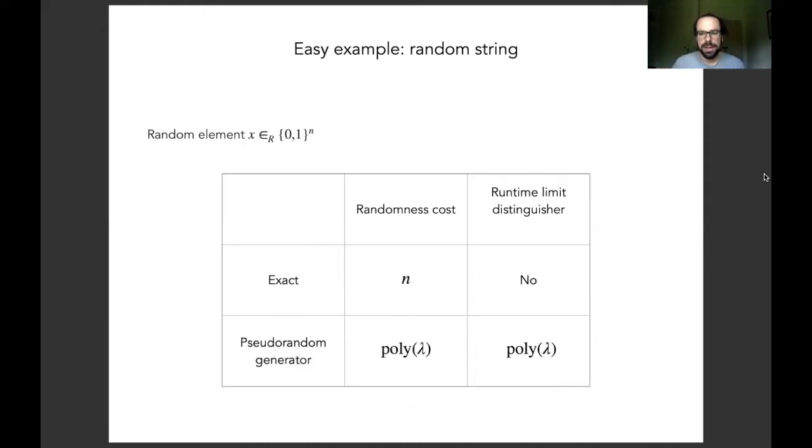We can, however, simulate such a random n-bit string using less than n bits of randomness if we only want to do this in a way that's indistinguishable from a random string to a limited distinguisher. And this is what's achieved by a pseudorandom generator. In this case, we have a security parameter lambda, and the randomness cost is just polynomial in this security parameter, independent of n. And this pseudorandom string that is produced in that way is indistinguishable from a random string to any distinguisher that has a runtime that's polynomial in the security parameter lambda as well.